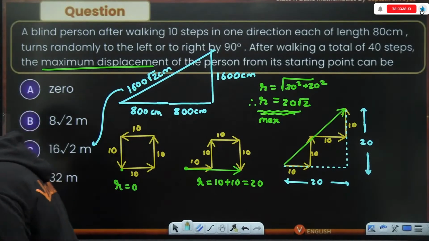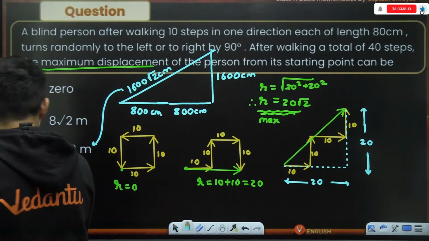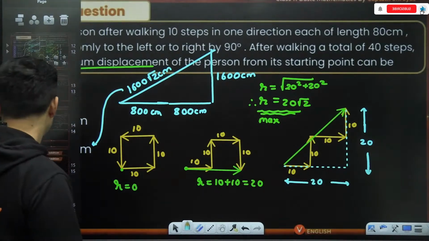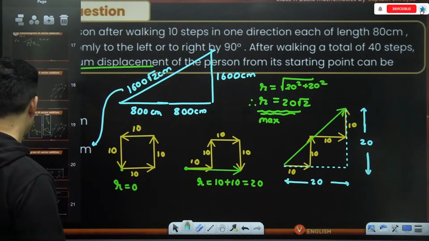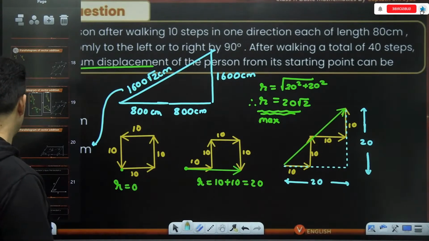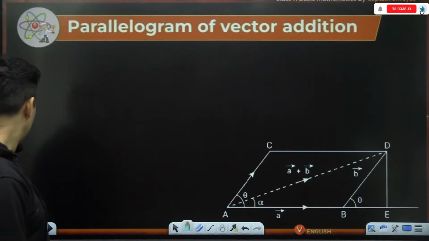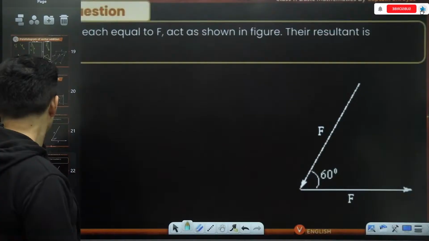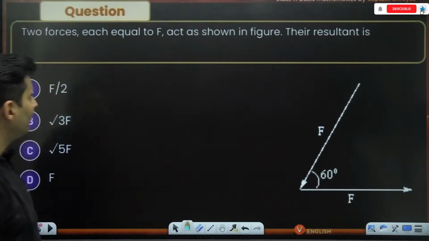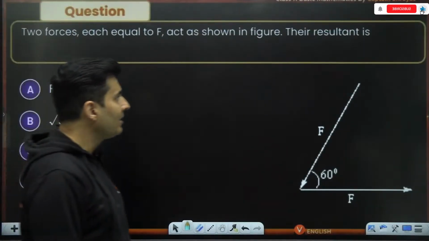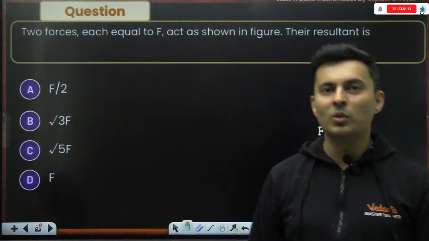Yeah. Okay, great. Let's move to another question coming up on your screen. Let's see whether you can do this. Two forces, each of value F, act as shown in the figure. What do you think the resultant is going to be?